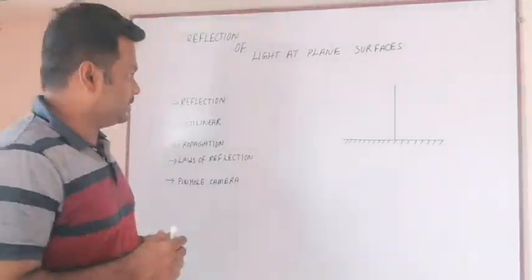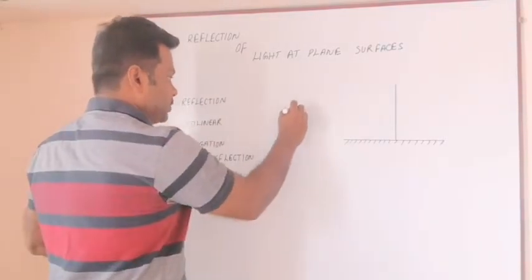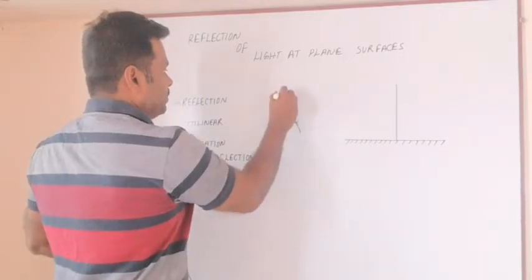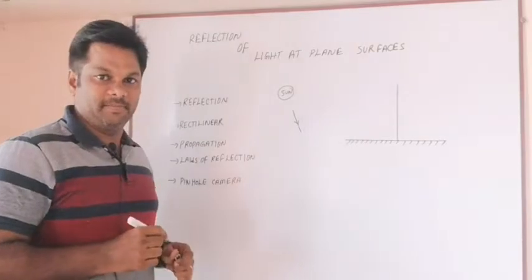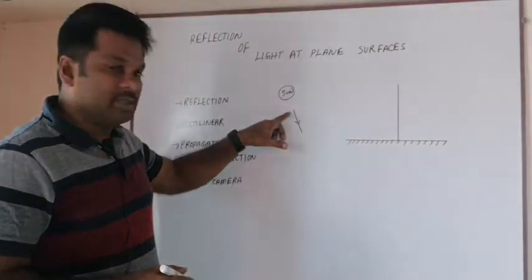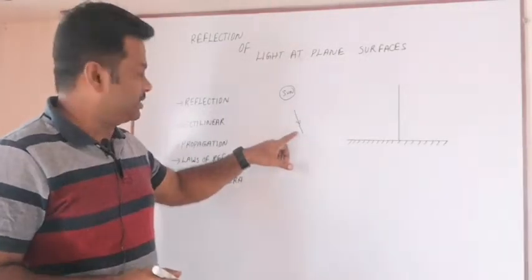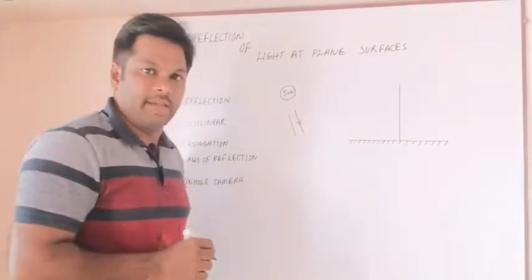You all know that light is traveling from a source. We know that the sun is a source of light, and this is the light ray which is coming from the sun. Watch this. If you simply draw this, it is a line.